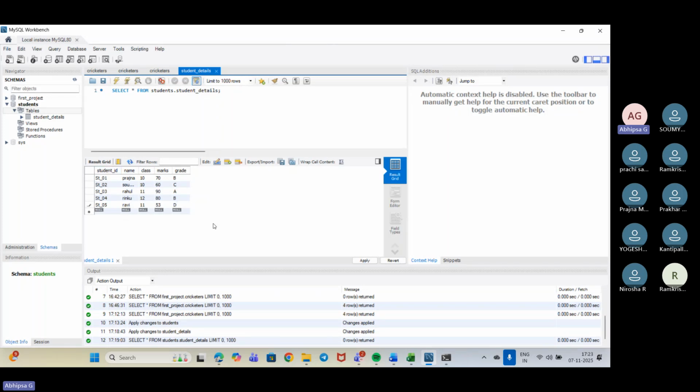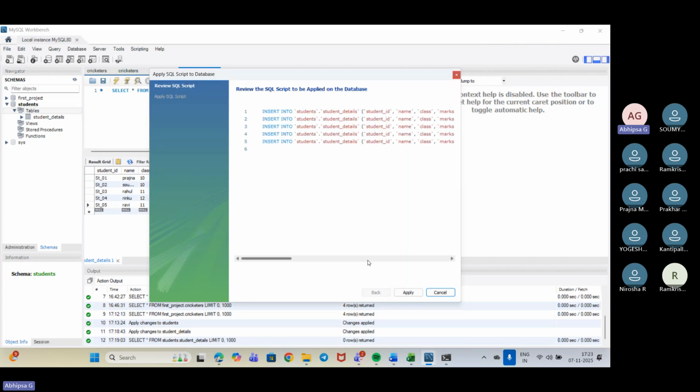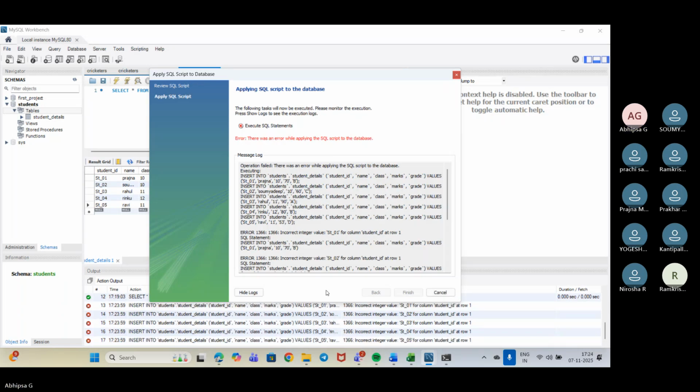So this is my table created, just putting apply. This is actually the way how in SQL we are preparing the code, in what way we are preparing the codes. So now putting apply. What happened? Error. There was an error applying the SQL script.